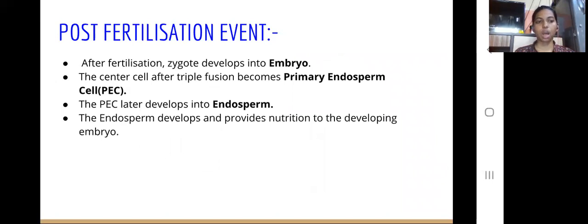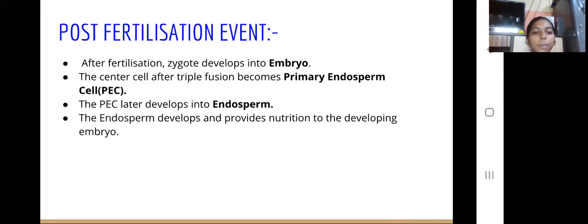Post-fertilization. After fertilization, that is after formation of the zygote and primary endosperm nucleus, it is known as post-fertilization. The zygote develops into an embryo, which gives rise to the new plant body. And the central cell after triple fusion becomes the primary endosperm cell, PEC, which has the primary endosperm nucleus. This PEC later develops into endosperm.